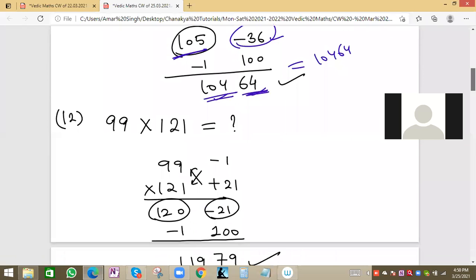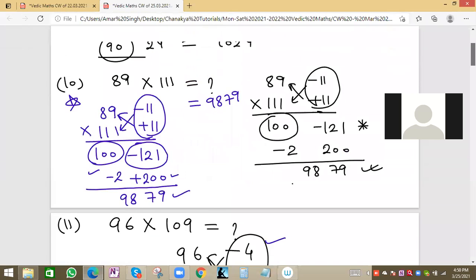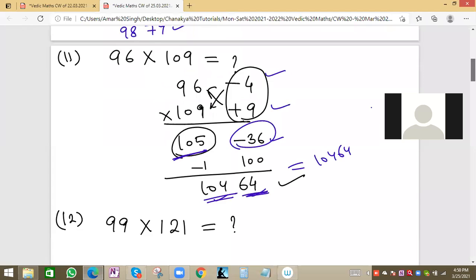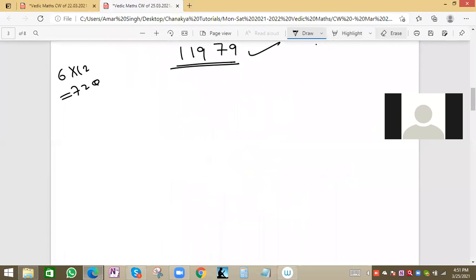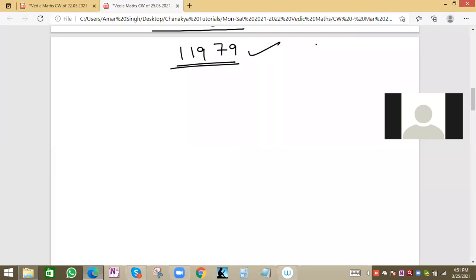Right. Now we'll see the next one. This was the sixth trick, now we'll see the seventh one. Please try to solve all the classwork questions once again, because for every trick we are doing 12 questions. Up till now we have done 6 tricks, so 6 into 12, 72 questions are there. You can try them, that will be good for you to make these tricks clear. Now I'll see the seventh one.